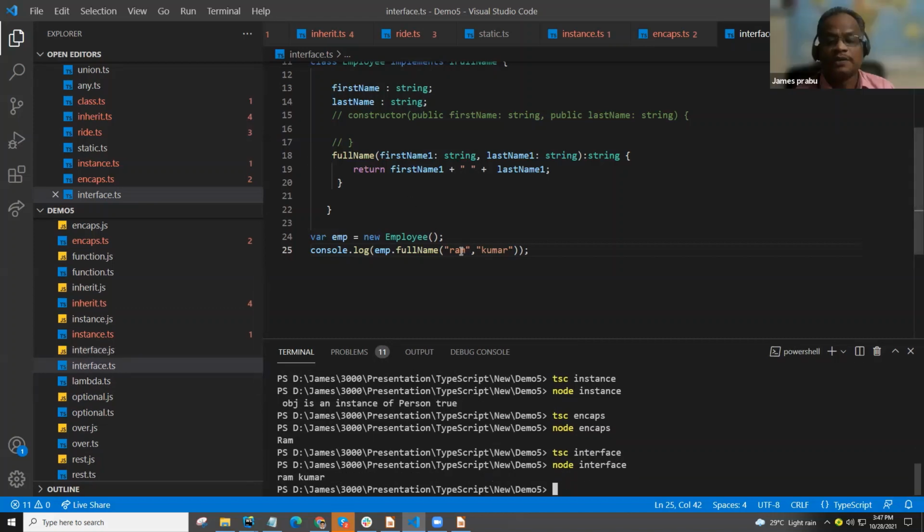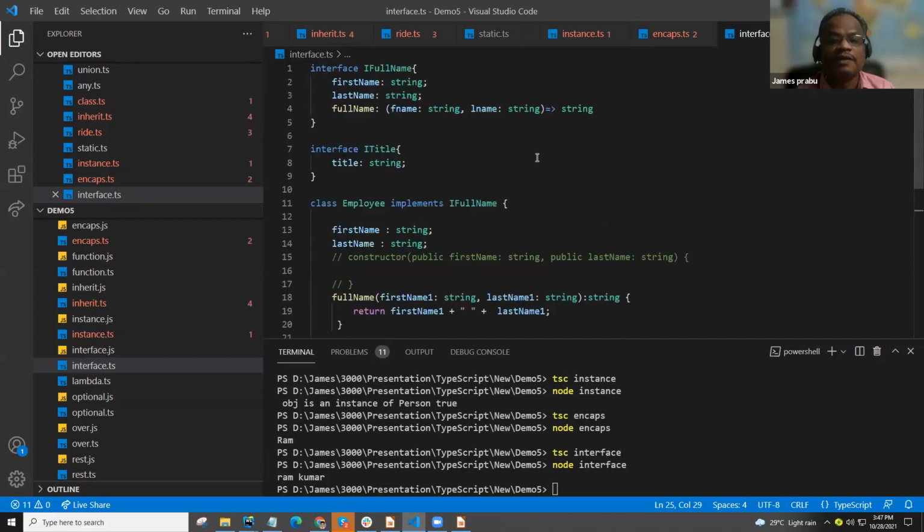So it prints Ram Kumar. Actually, let's see the interface. You forgot about this. And we have implemented the full name. So this is a class. This is not a class, only an interface. So when we create a class, we implement the interface. This is some generic thing all the developers should follow. We will provide that interface to all the developers, so they need to implement it.